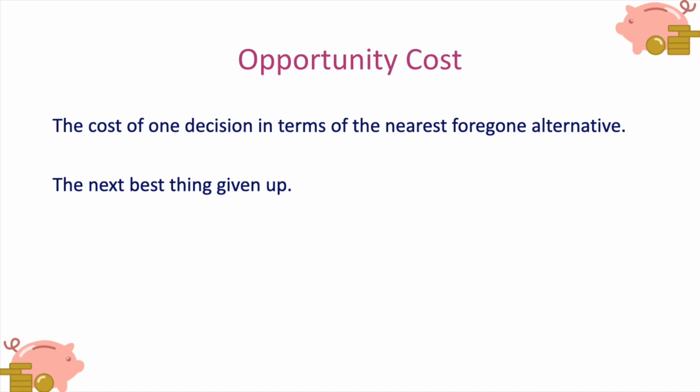If I choose to produce an economics textbook, I give up the opportunity to produce a business textbook, which I no longer have the resources to produce. So we are expressing the cost of one decision, whether it's a production decision or a consumption decision. We're expressing the cost of that decision in terms of the thing that's been given up in order to make that decision possible.